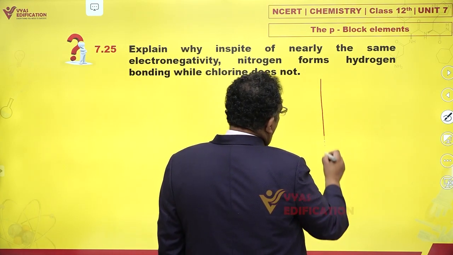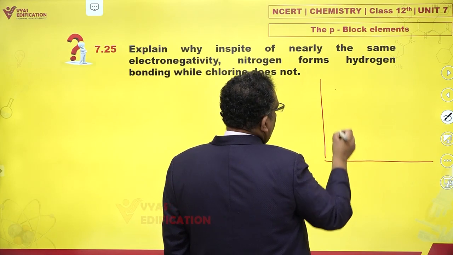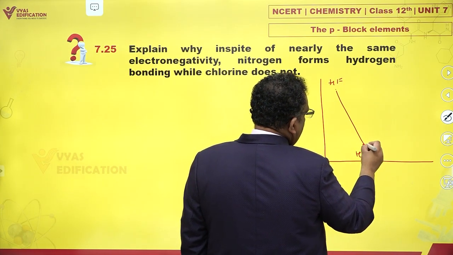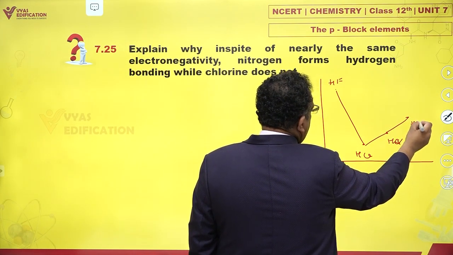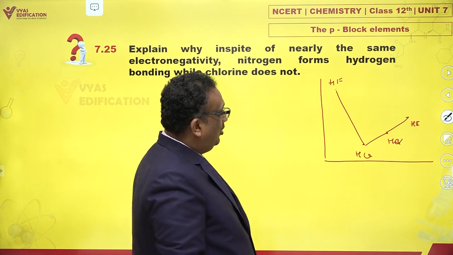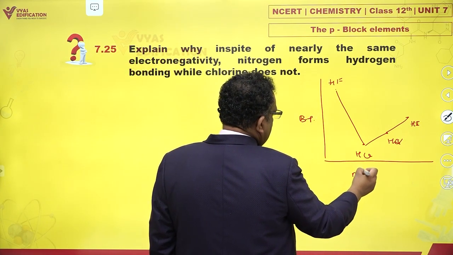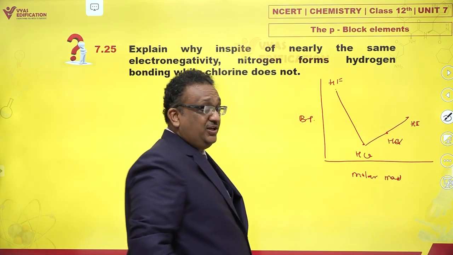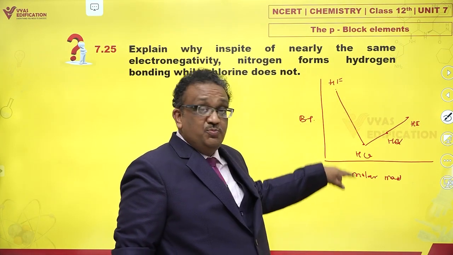If you just plot the boiling points of HF, HCl, HBr and HI, this is the order of boiling points versus molar mass. You find that HF has abnormally high boiling point. HCl is minimum.